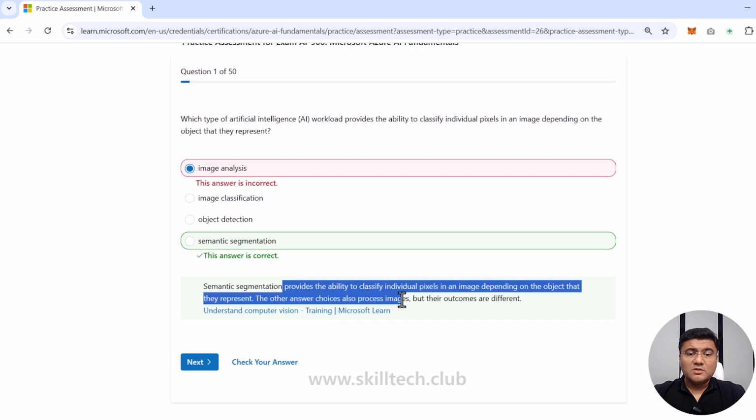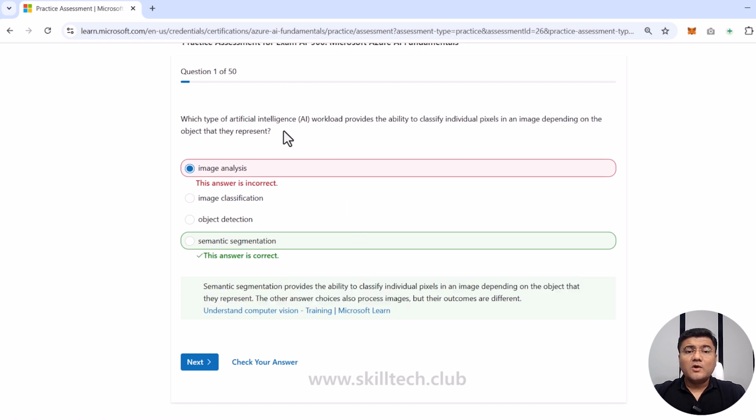This is very important to understand. The question is not important, but the particular topic which they are highlighting, and how they are asking the question, is what is important. I'm going forward to the next question.